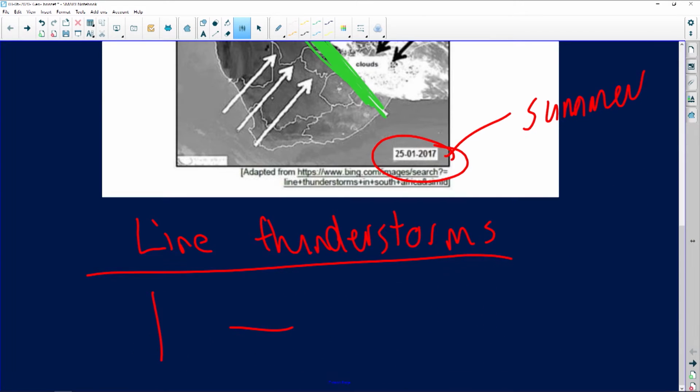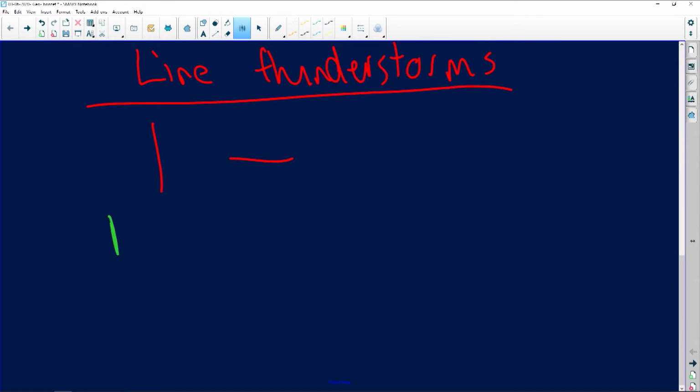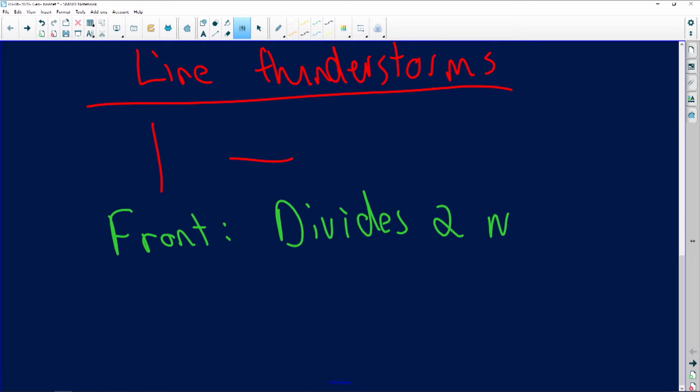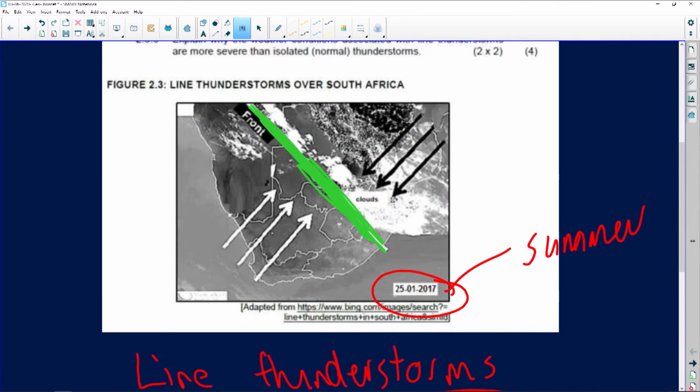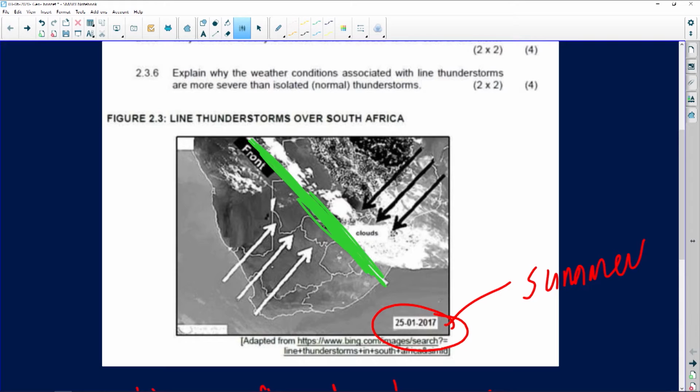Now let's quickly define a front. What is a front? The definition for a front is it divides two masses of air. In this case, the masses are different. It means on the one side we have a different type of air mass than on the other side of the front. So we've defined the front: it separates two masses of air.